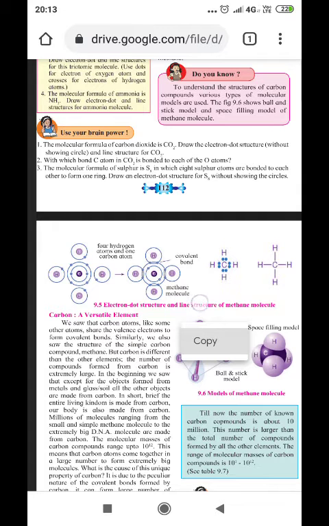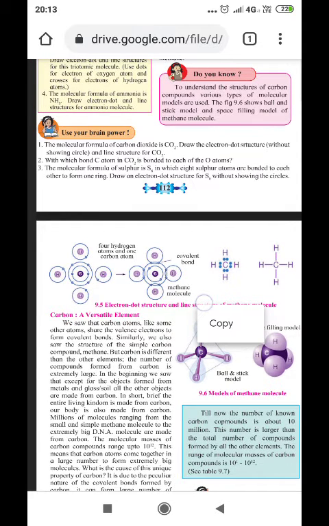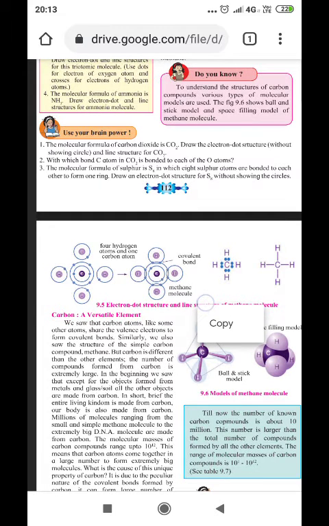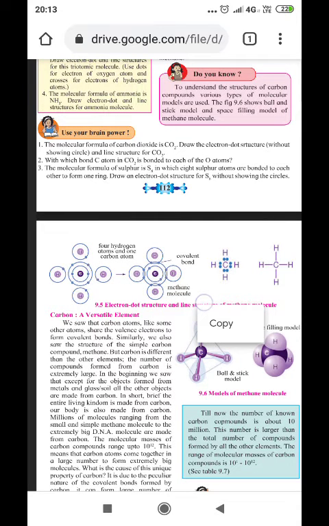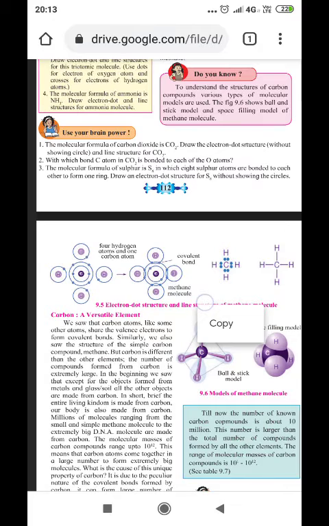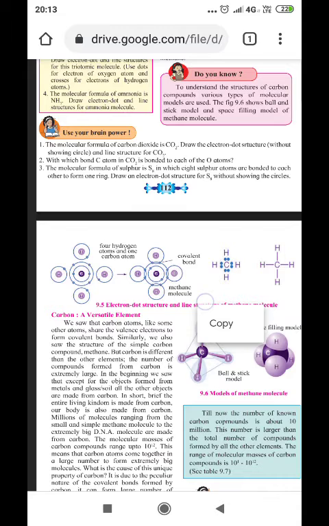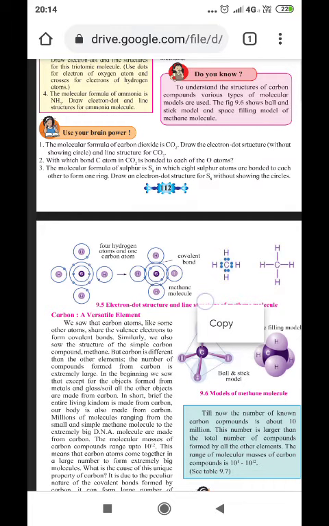Use your brain power. The molecular formula of carbon dioxide is CO2. Draw the electron dot structure without showing circles and the line structure of CO2. So that can only be shown, it cannot be explained here. I expect that you can do this on your own very easily. The carbon atom in CO2 is bonded to each of the oxygen atoms. So two double bonds will be formed with the carbon atom. So O double bond C double bond O, and that is how CO2 will be formed.